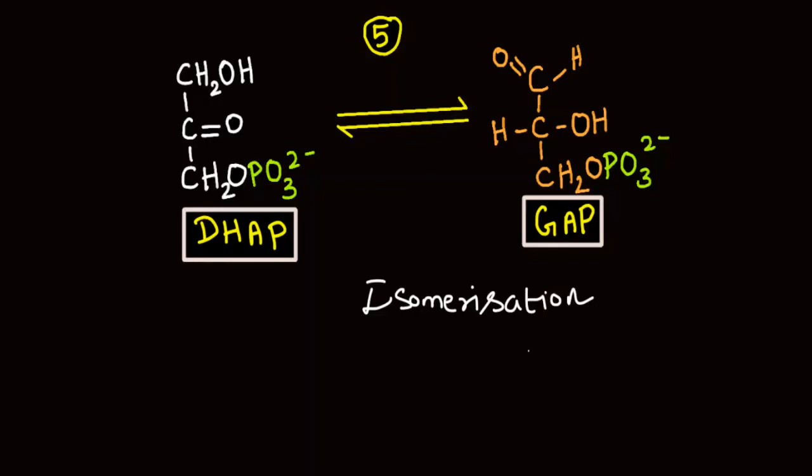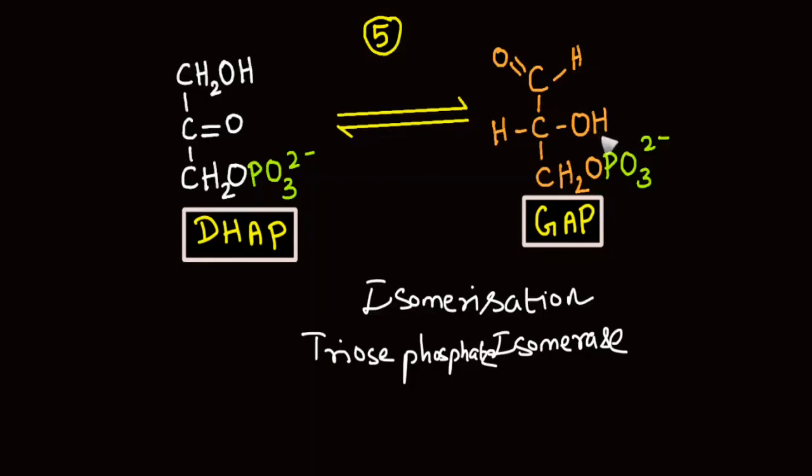In general, the enzyme that catalyzes isomerization comes under the group isomerases. As the substrate is triose phosphate, the full name of the enzyme is triose phosphate isomerase. This is a reversible process.